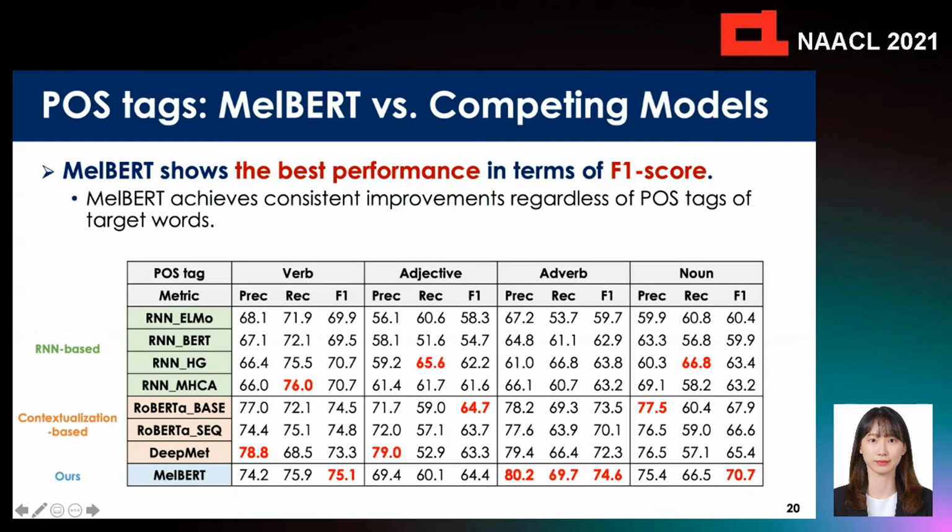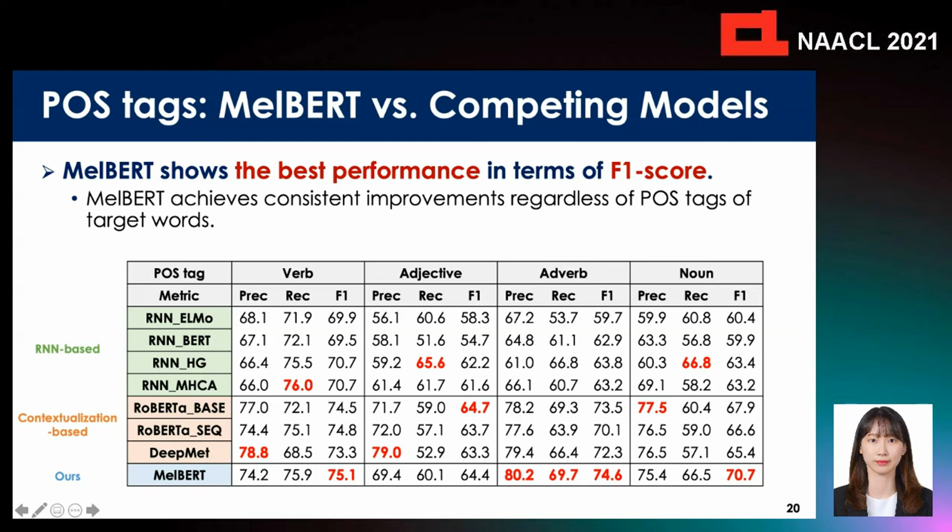To better understand the performance of MelBERT, we conducted various analyses. In this presentation, I'll briefly go over 3 analyses. First, in terms of comparison results for 4 POS tags, MelBERT shows the best or comparable performance over baselines in terms of F1 score.